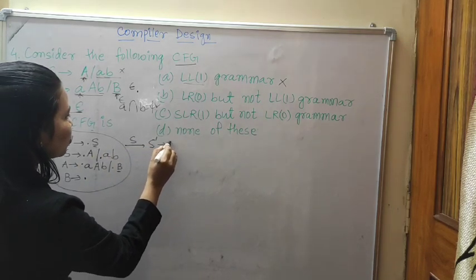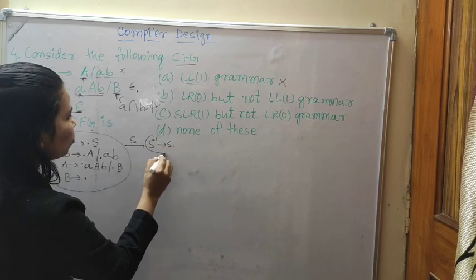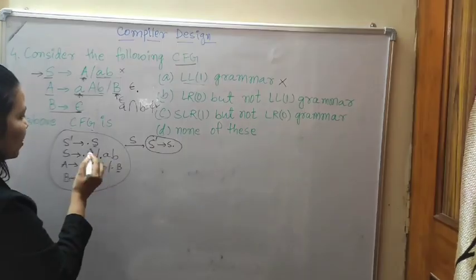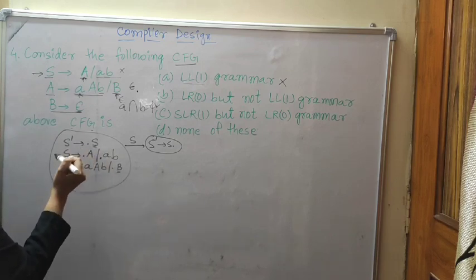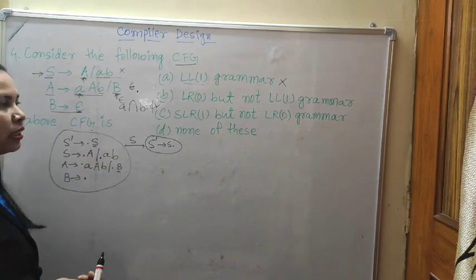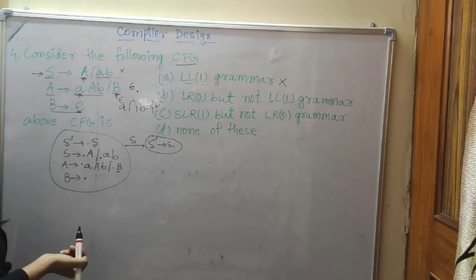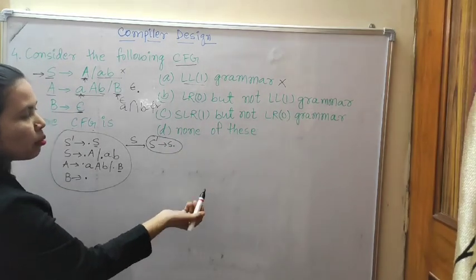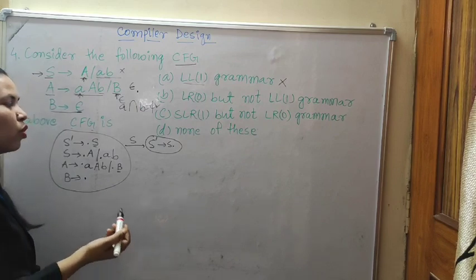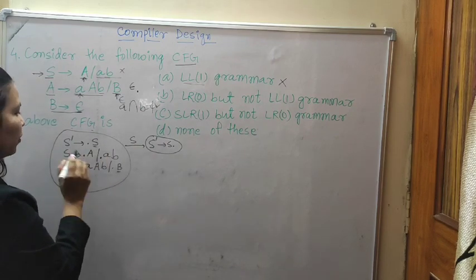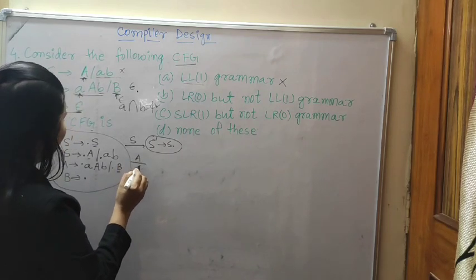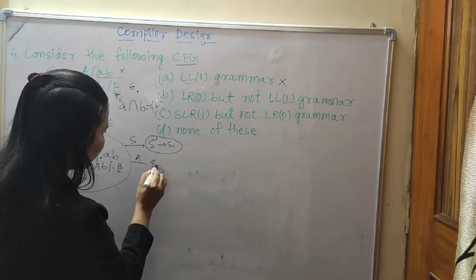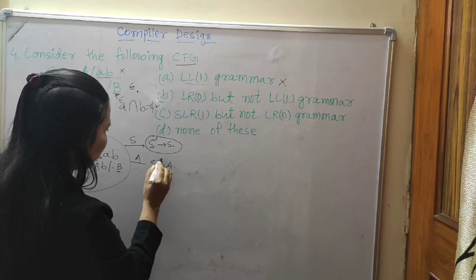Whenever we shift S, that is S dash to S dot. That means now we have read S. When the letter is given before the dot, it means we have not read it yet, and when the letter is afterwards, it means we have already read it. Now A is given, so A's production should be written. A to what will come? S to A dot.